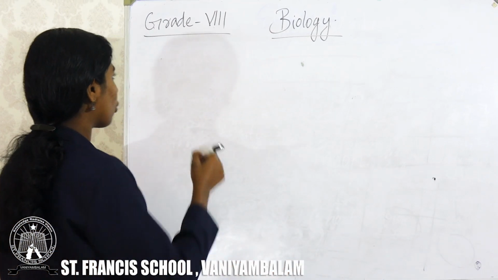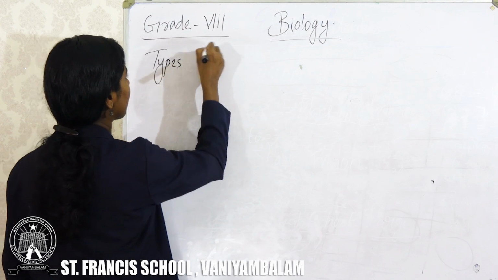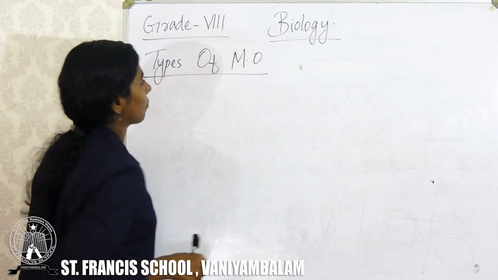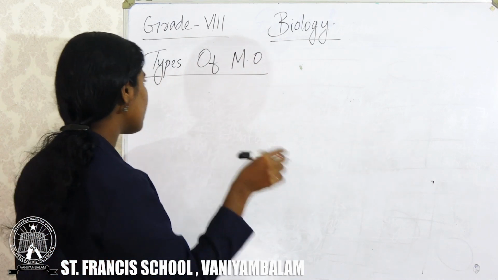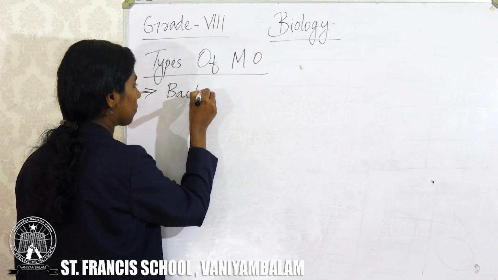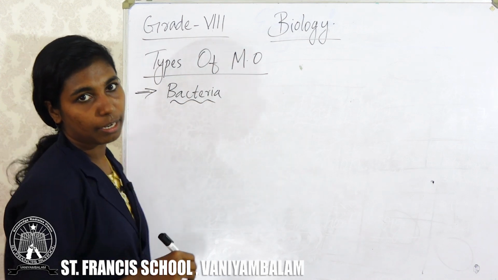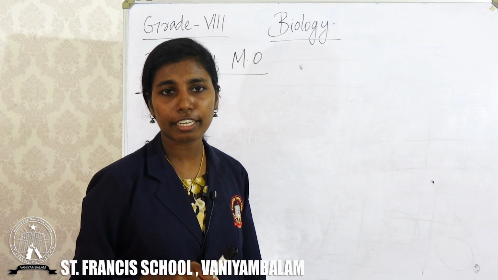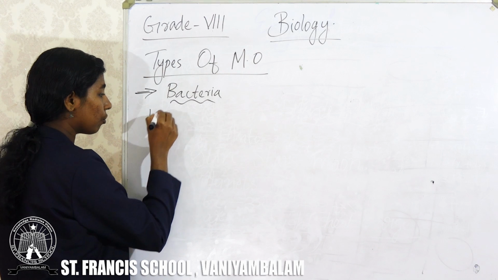Types of microorganisms. Do you remember the types of microorganisms? Yes, the first one is bacteria. I know you are familiar with bacteria. Do you know who is the first one who observed bacteria through a magnifying glass? Yes, it's Antony van Leeuwenhoek.